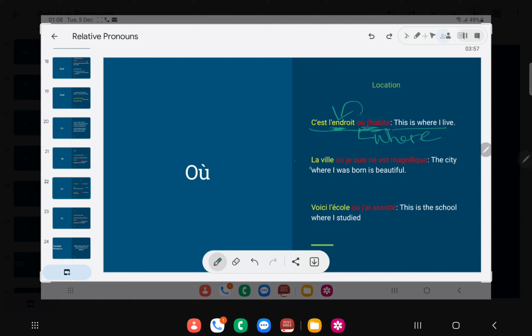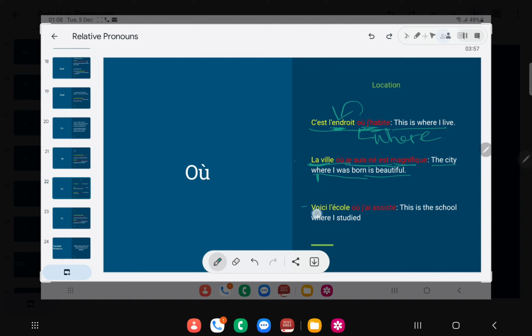Let's see other examples. La ville où je suis né est magnifique. The city where I was born is beautiful. So we have where again, representing où. Où is giving us information about this noun phrase, telling us that it is where I was born, and also that it is magnifique. Alright?